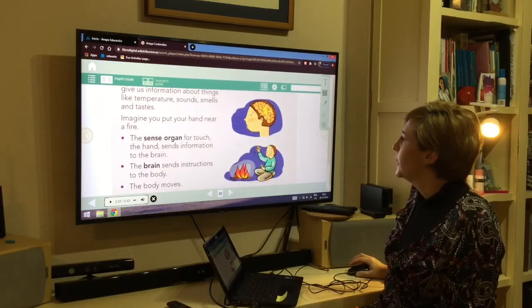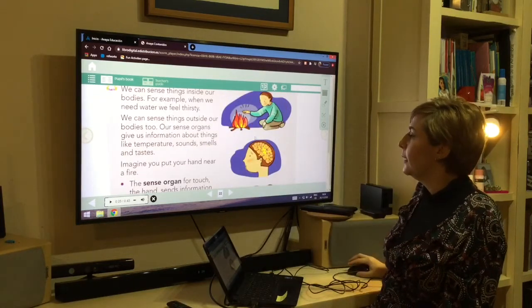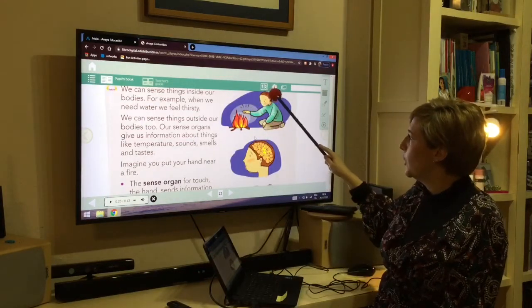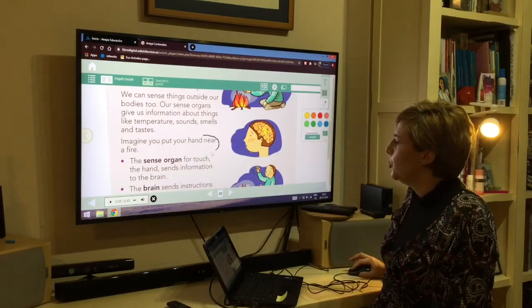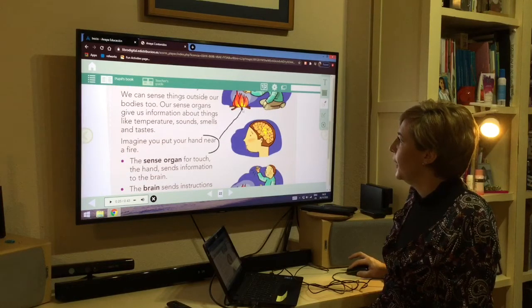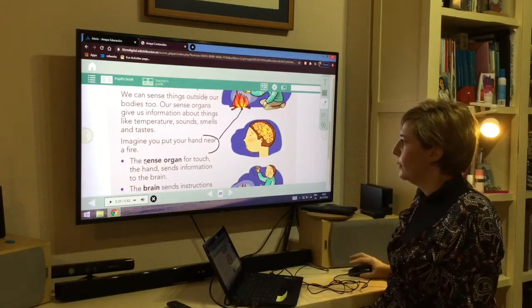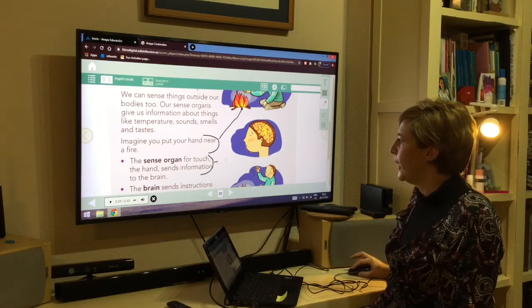Imagine that you put your hand near a fire. It would be the sense organ for touch, the hand, that would send information to the brain.